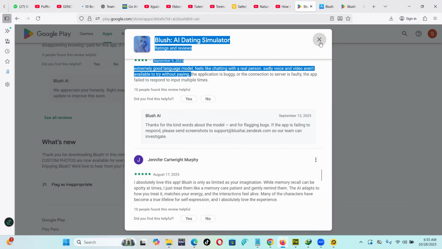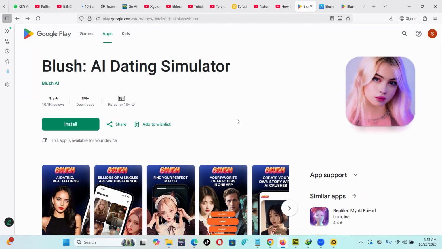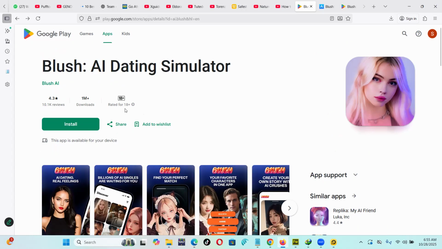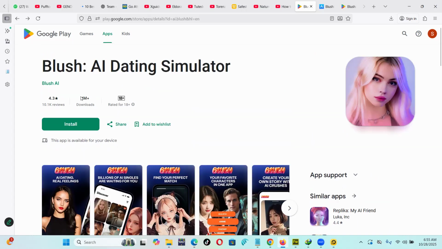If you're a person who is single and you have some time, and you want to check out AI characters who can chat with you in your free time instead of real people, you can try out Brush. The app is growing at a very fast rate. As per the review now, it has more than 1 million downloads.